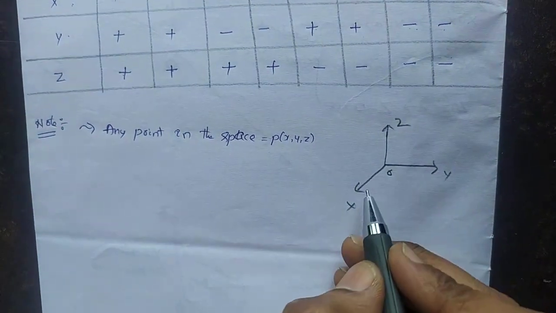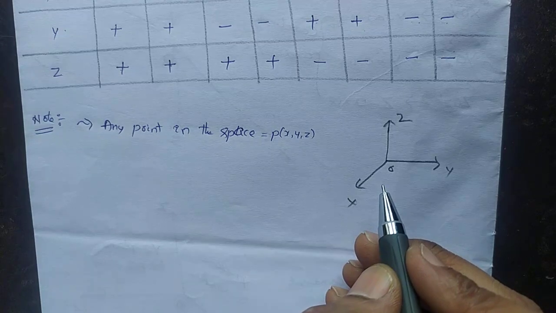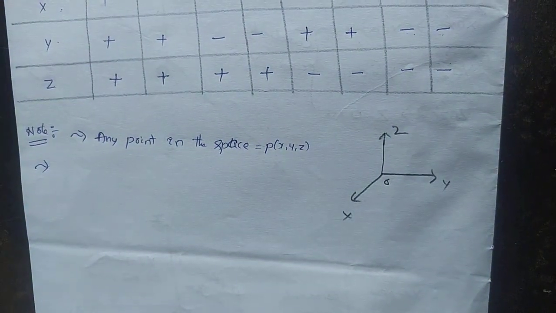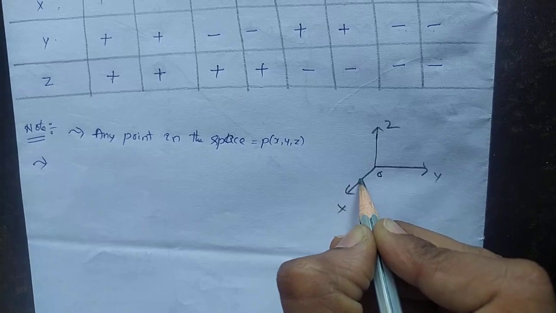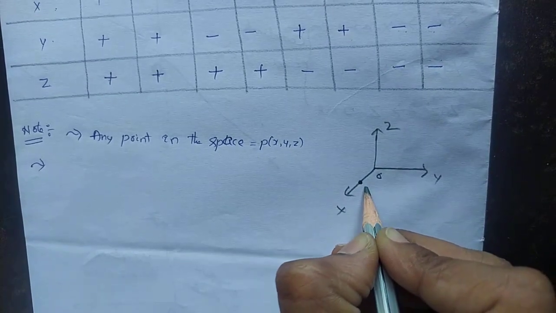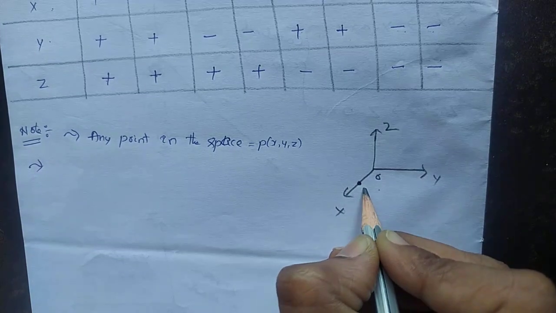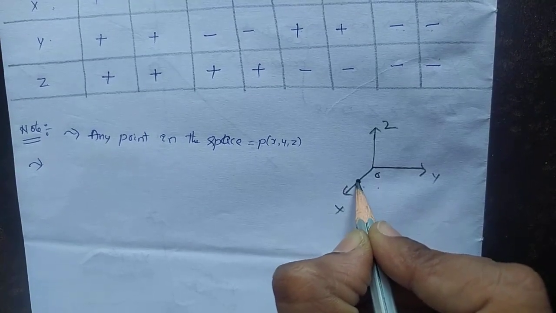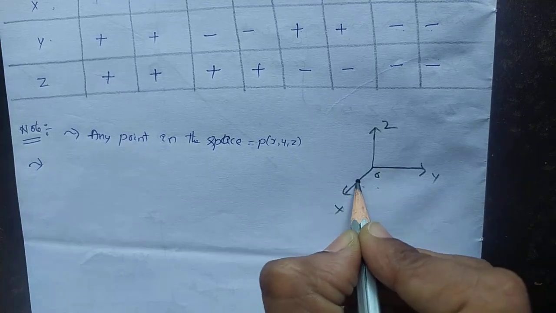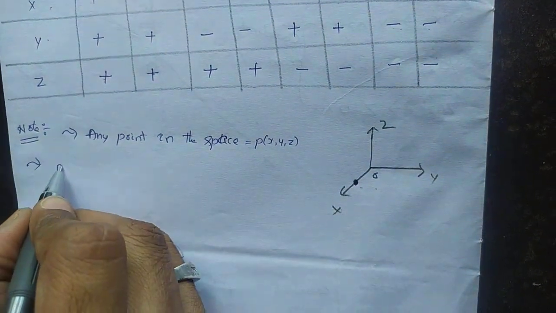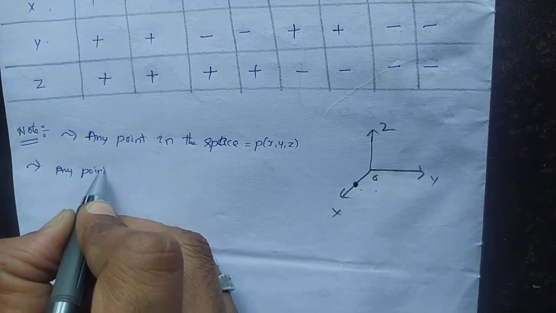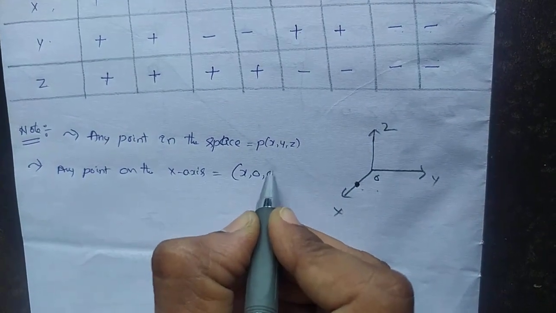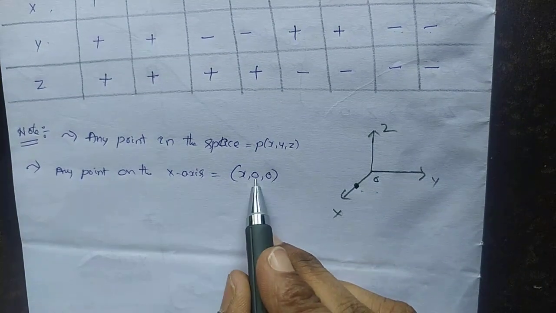Any point on the x-axis: on the x-axis, the y coordinate and z coordinate are 0. So any point on the x-axis is x, 0, 0.